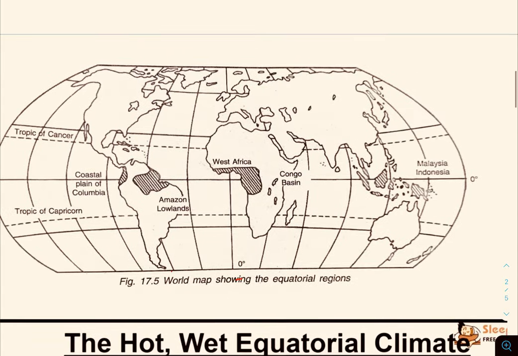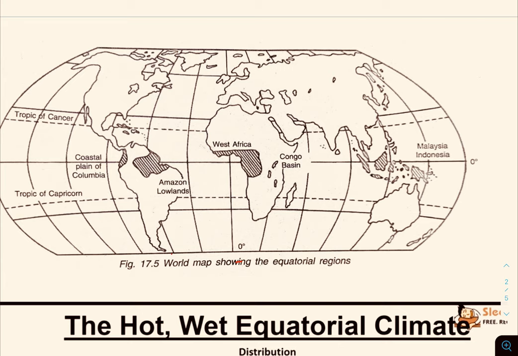From the map, if you identify, this is the world map that is showing the equatorial region. Now focus on Africa. This is Africa. In Africa, there is Zaire and the Congo basin. So this is actually the Congo basin.